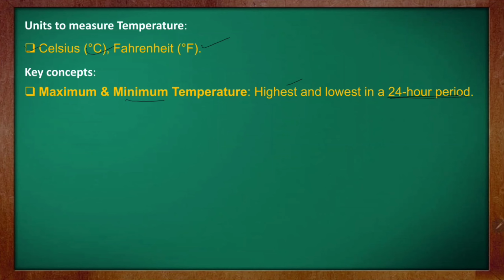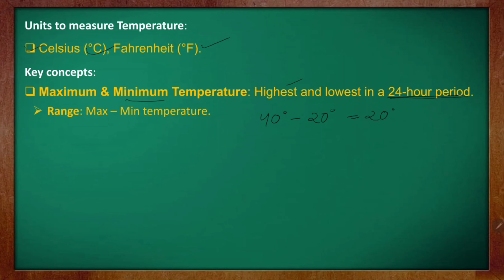So how can you find the range? Range of a temperature means you need to subtract the minimum from the maximum temperature. Suppose the maximum temperature is 40 degrees and the minimum temperature is 20 degrees, just for example. Then what will be your answer here? 20. Yes or no? So maximum minus minimum temperature, if you want to find the range of a temperature. Is it clear?